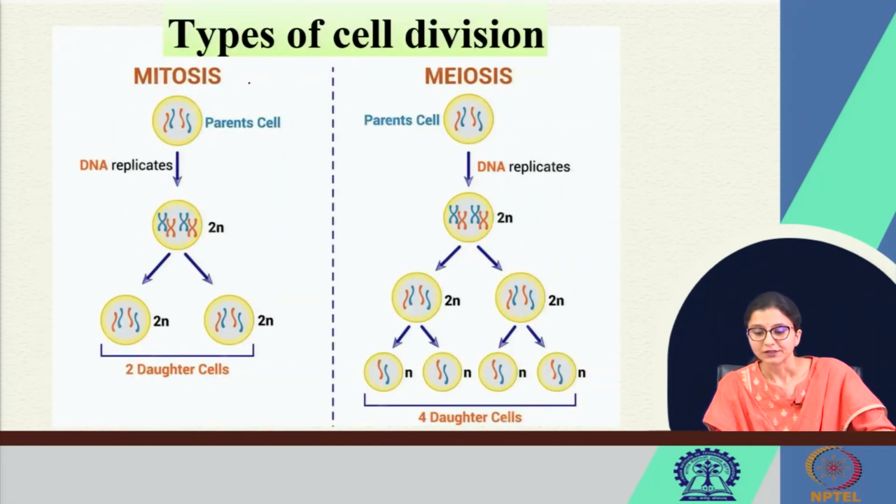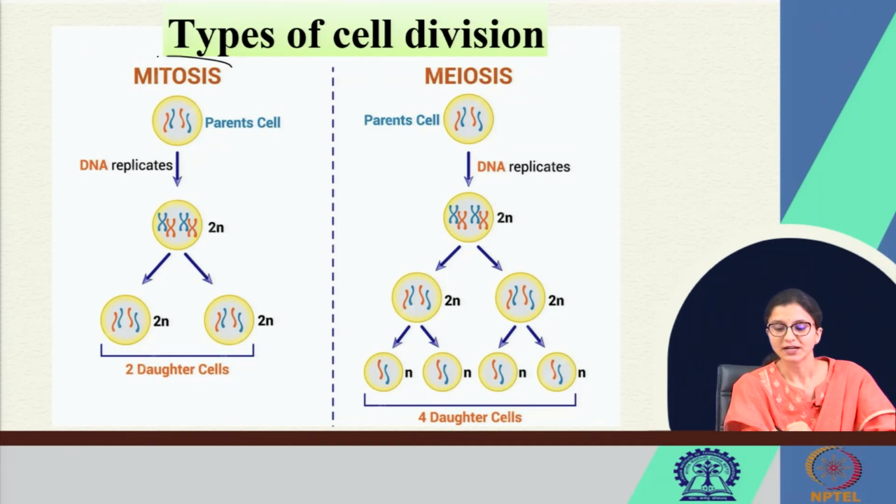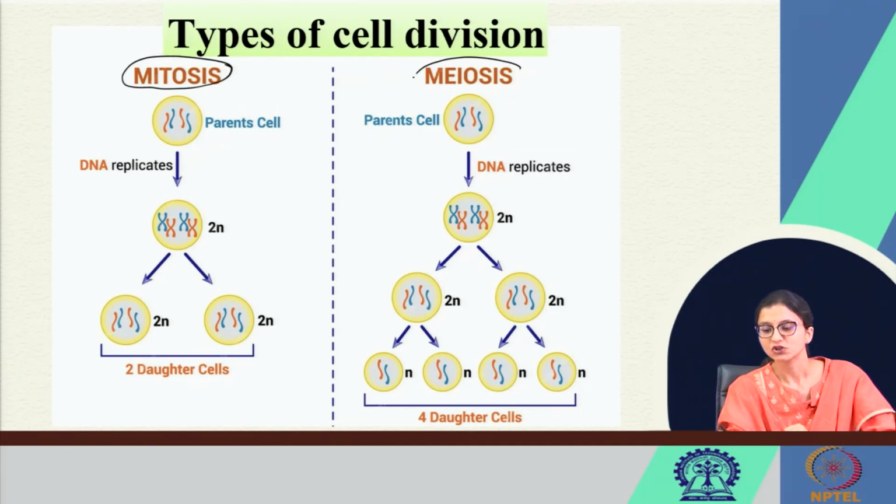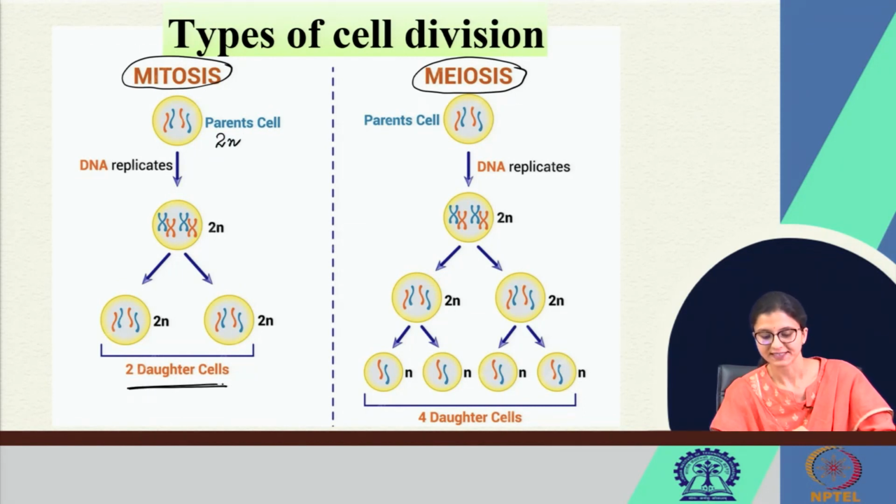So, what are the types of cell division? Number 1 is mitosis and number 2 is meiosis. Mitosis is just replication of one cell into 2 daughter cells. There is no decrease or increase in the nuclear material. A haploid cell, or here it is a diploid cell, 2n.